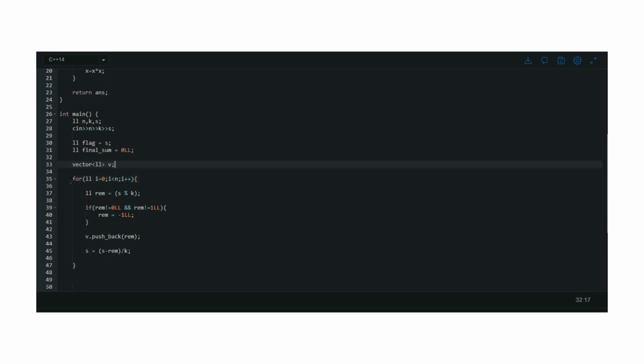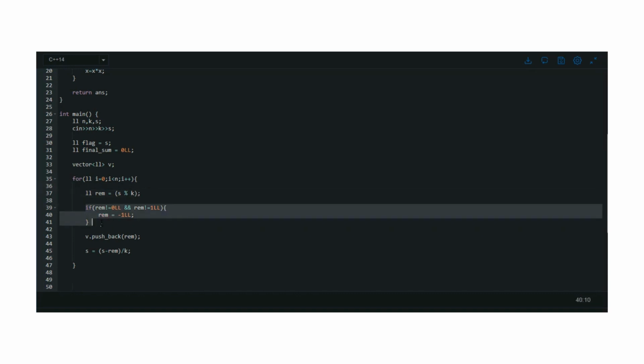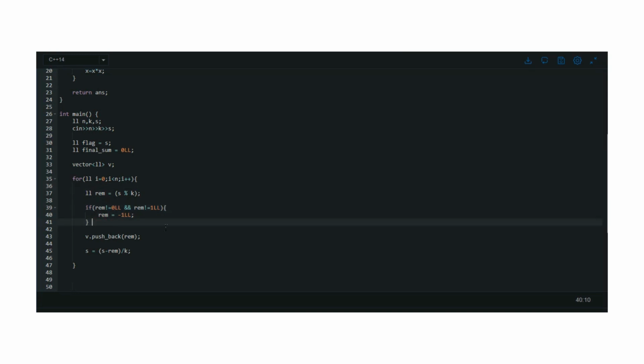As I mentioned, we need to calculate the remainder first, because the formula that we have generated is (S minus remainder) divided by K. That remainder is nothing but S modulo K. So first I have calculated the remainder, and in the explanation part I told that we need to check whether the remainder is not equal to 0 or 1, which means it is not possible to calculate for that particular value.